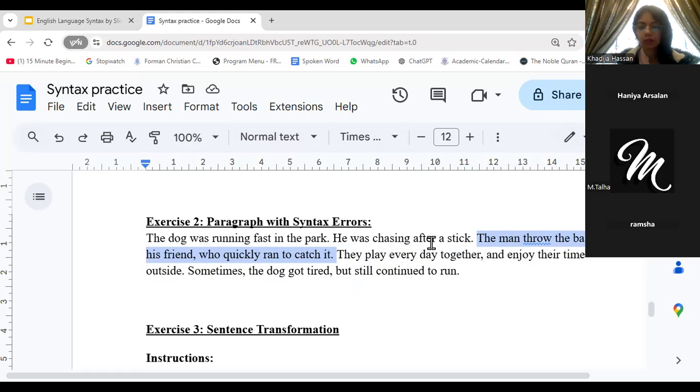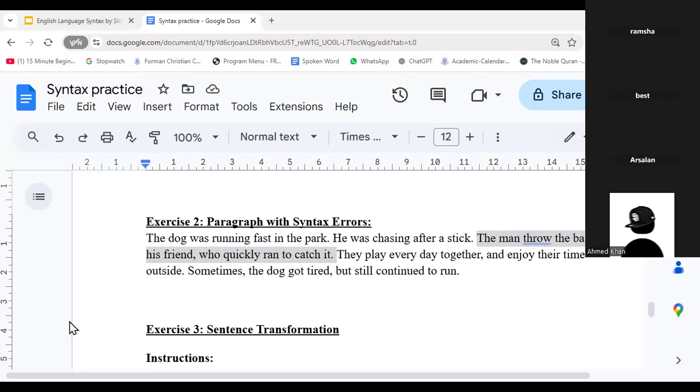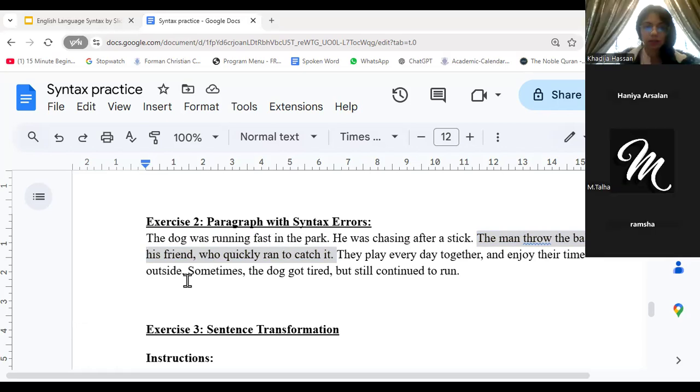But yes, what is the problem in this sentence? I mean, if there's no problem, that's worrisome because there clearly is a problem. What is it? Ahmed, Arsalan, Best, Ramsha, Anya, M. Talha. What is the problem?